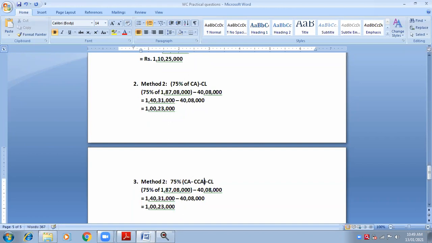Now the third method is 75% of, in the bracket, you will write current assets minus core current assets, minus current liabilities. Look at the formula: 75% bracket current assets minus core current assets, minus current liabilities. So now here I will write current assets. Current assets are 1 crore 87 lakhs 8,000 minus core current assets.